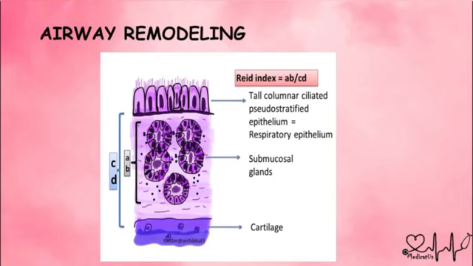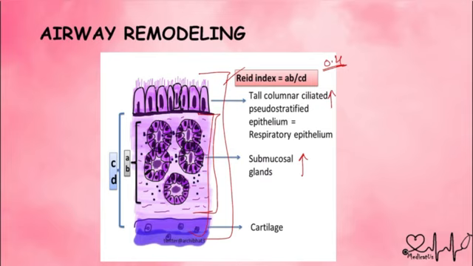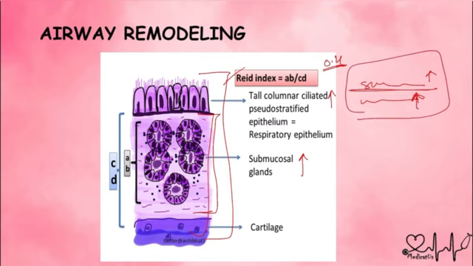But the one thing that will not change is Reid's index, which is 0.4. We saw in the previous video that it is 0.4. It is a ratio of the submucosal layer divided by the whole wall thickness. So it will not change. It does not mean that nothing will change, but this all is increasing, and because of that the submucosal layer divided by whole thickness is also increasing. If both are increasing, then the ratio will not change.